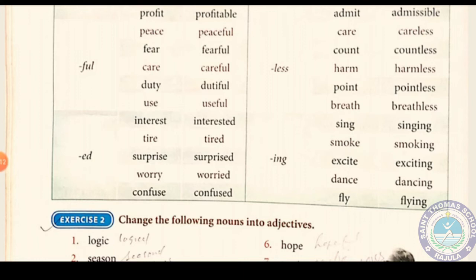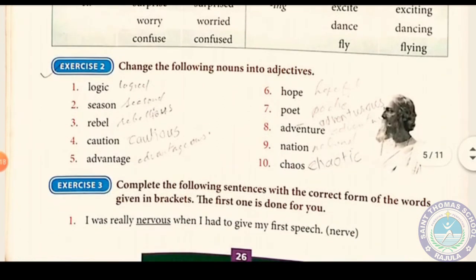In exercise 3, we have to write adjectives, meaning we change the following nouns into adjectives. For example, logic, then logical; we add al. Season, seasonal, likewise. This answer also I have written in the book, and I am going to send you as a PDF.